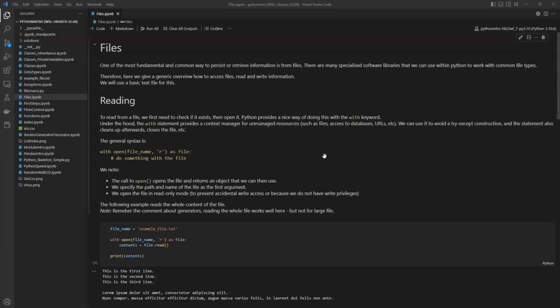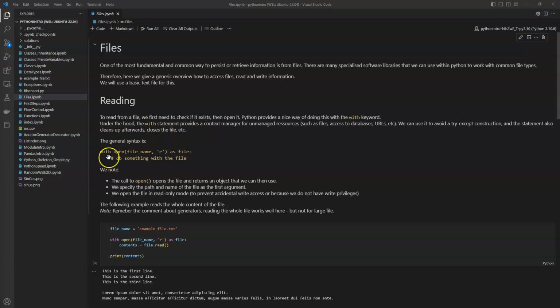Python provides for a while now a nice way of doing this with the with keyword. Under the hood, the with statement provides a sort of context manager for unmanaged resources. And unmanaged resources are really things that are outside the direct control of Python. So that could include files, but also access to databases or URLs and web pages. We can use it to avoid all this try and except construction. And also the statement cleans up afterwards and closes the file and everything.